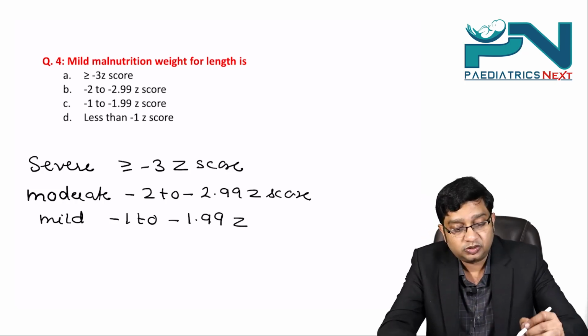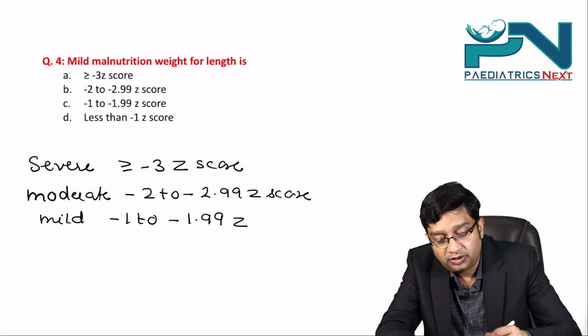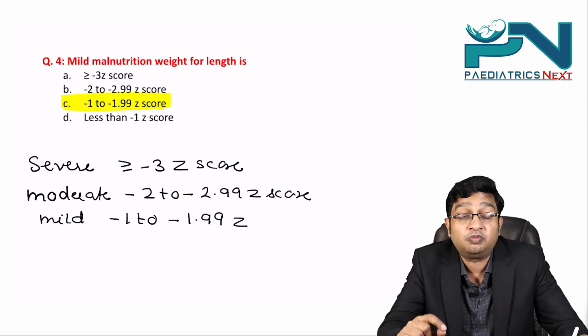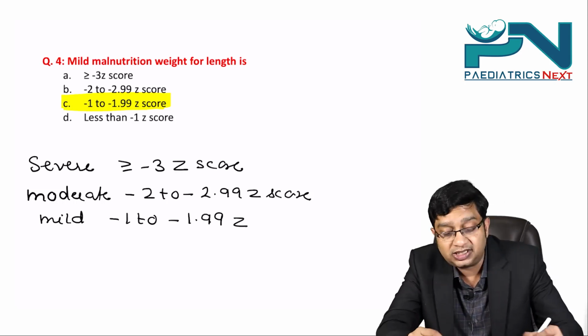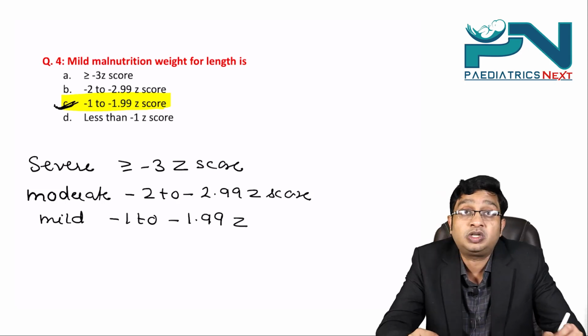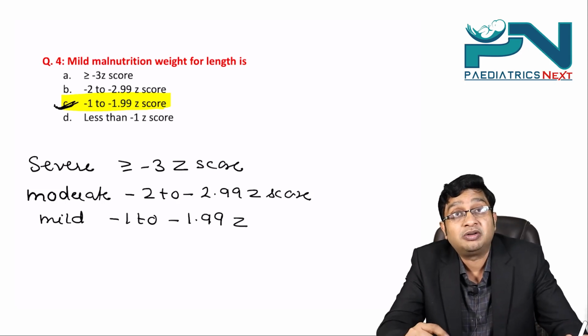So mild malnutrition will be classified under this category, -1 to -1.99 Z score. You all particularly study the severe, but you should also remember the criteria for mild malnutrition.